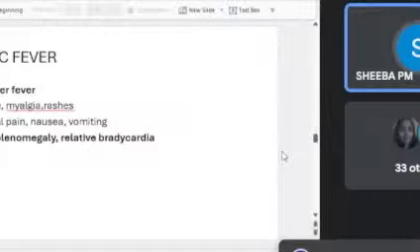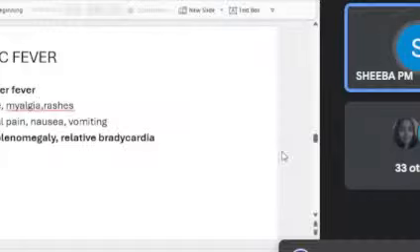This is also very important: the time of the disease and the tests that you will ask for the patient. If the patient is presenting in the first week, the best method is to do a blood culture. We have the conventional and the automated methods available. If the patient is presenting in the second week, antibodies will have appeared, so you go for Widal reaction. In the third and fourth week, you can do the stool culture and the urine culture.